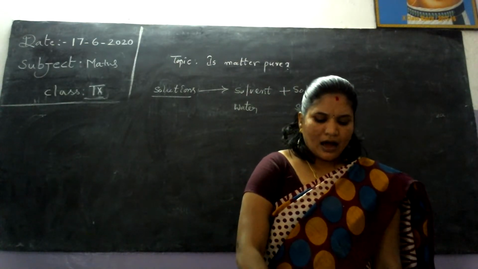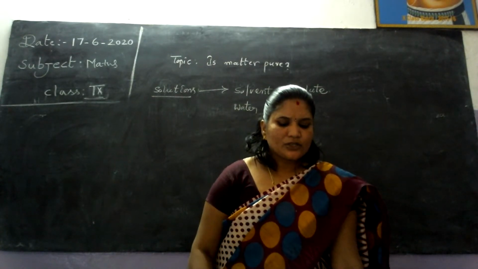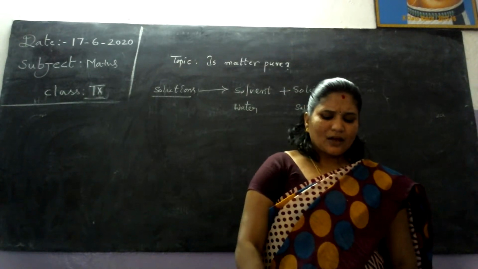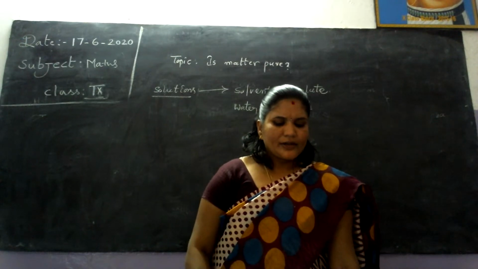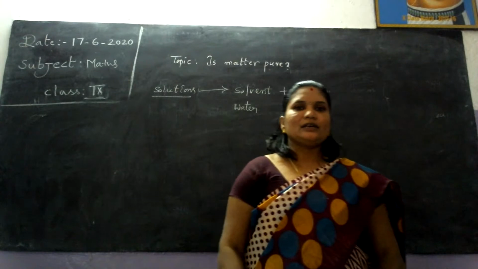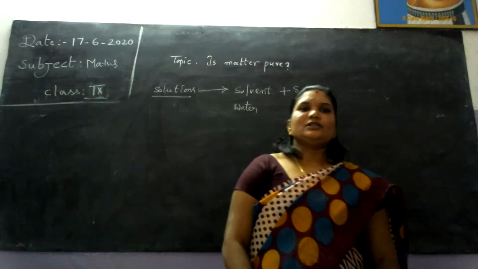In all the attractive drinks or liquid solutions, carbon dioxide is the solute and water is the solvent. Can you give some more examples of solutions and tell the solute and solvent present in those solutions?